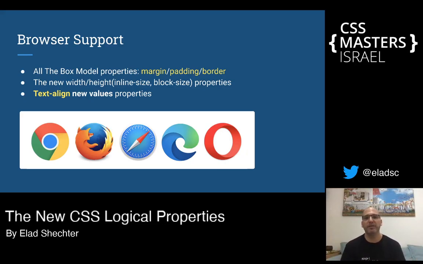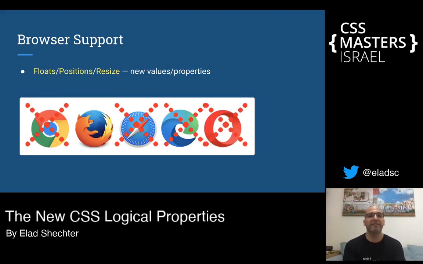Even the new width and height, the inline size and the block size, work in all the main browsers. And of course the new text-align with the values of start and end works in all the browsers. But this is the good news. The bad news is that there are more properties that for now work only in Firefox. The float with the new values of inline-start and inline-end works only in Firefox.